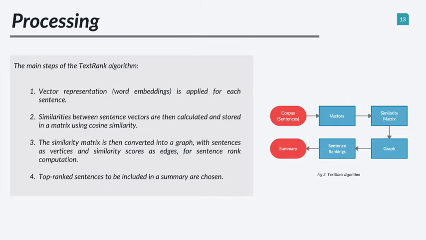First, we did the vector representation using word embedding, and then we used cosine similarity to generate a similarity matrix. This similarity matrix can help us to generate a graph to rank sentences. The last step is to select top ranked sentences to be included in our summaries.